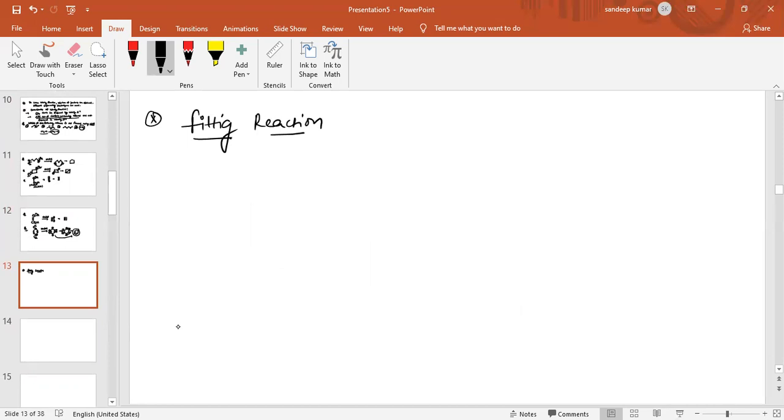Similar to the Fittig reaction. Now see, what is the reactant in the case of the Fittig reaction? This is chlorobenzene. Chlorobenzene is the reactant. When chlorobenzene reacts with sodium and an ether, in this case we can use tetrahydrofuran, which is THF.